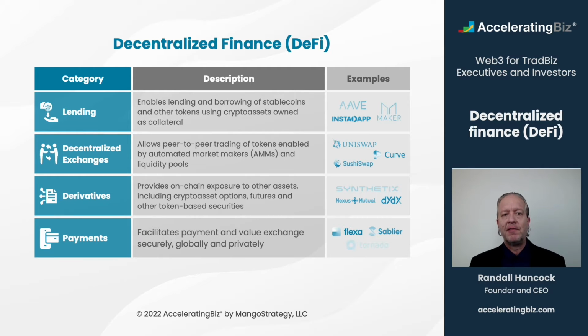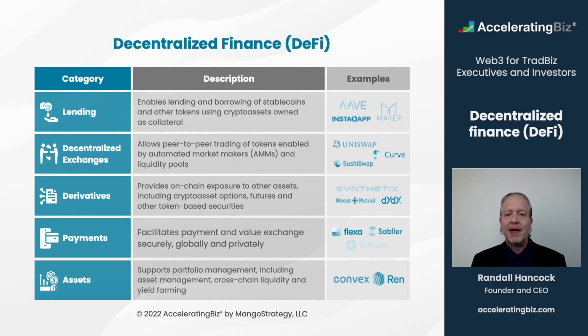Payment providers like Flexa, Sablier, and Tornado help facilitate payment and value exchange securely, globally, and privately without the use of intermediaries. Finally, asset protocols, including Convex, Ren, and Yearn, enable a variety of asset management, cross-chain liquidity, and yield farming functionalities.